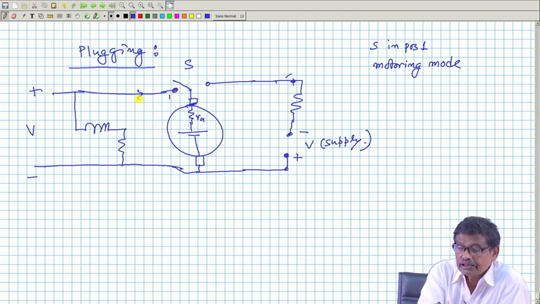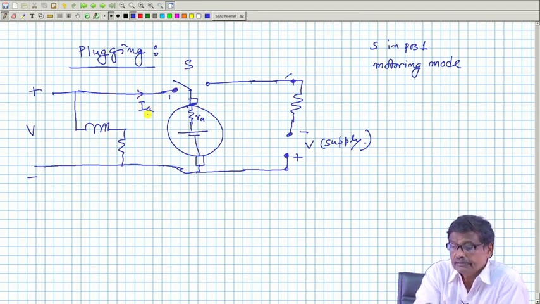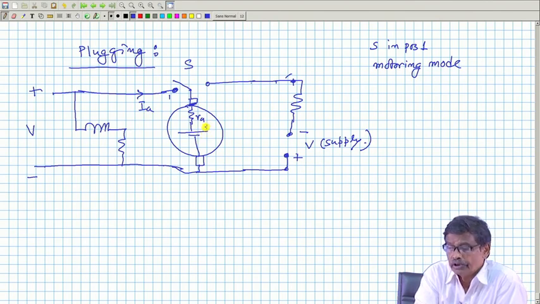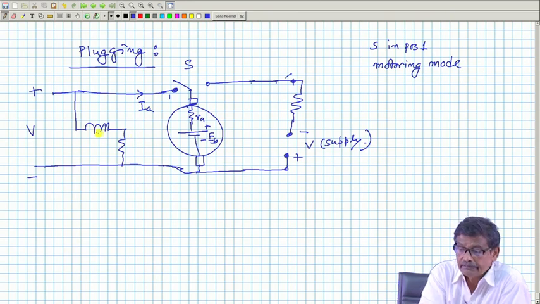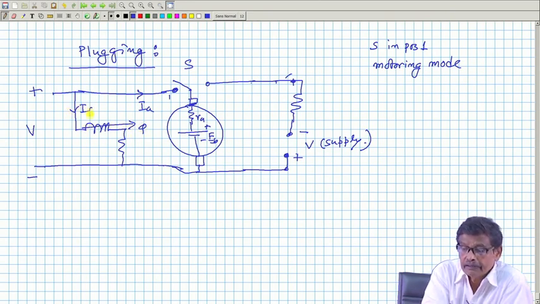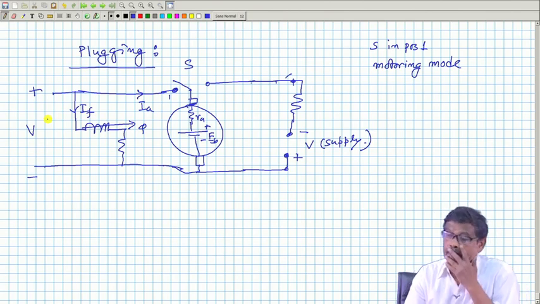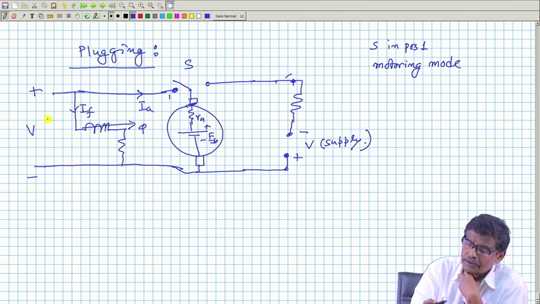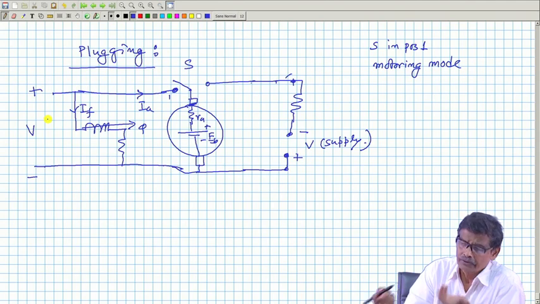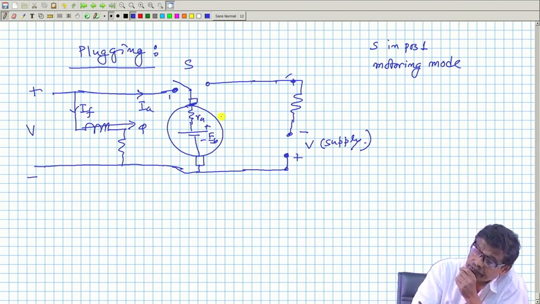It was drawing armature current like this, like a motor it was operating, there was some back EMF generated, flux per pole was there, field current was present, like that, it was nice. And it was developing some electromagnetic torque equal to load torque running at some speed, suppose in the clockwise direction and so on.